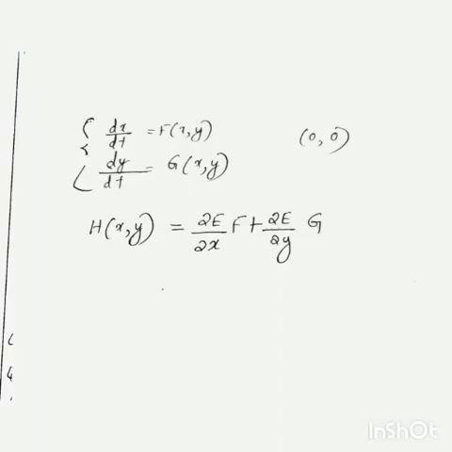So in the last class we discussed the Lyapunov function and stability of a critical point. We also discussed a theorem that if there exists a Lyapunov function E(x,y) for the system dx/dt = f(x,y), dy/dt = g(x,y), then the critical point (0,0) is stable. Furthermore, if this function has an additional property that the derived function H(x,y), which is equal to ∂E/∂x times f plus ∂E/∂y times g, is negative definite, then (0,0) is asymptotically stable.